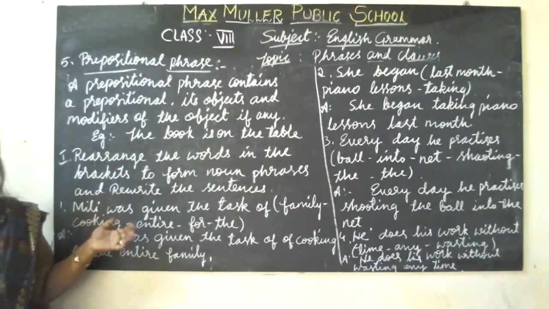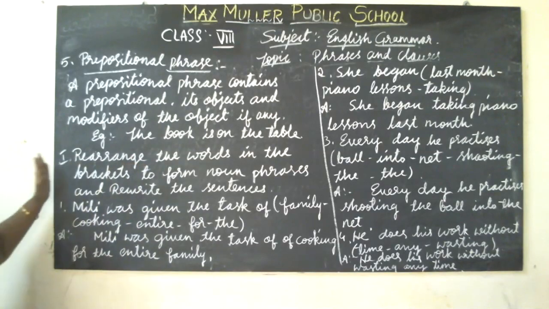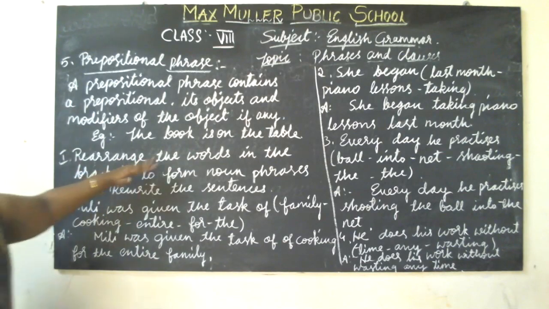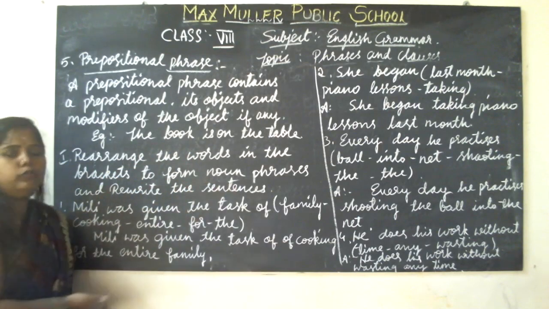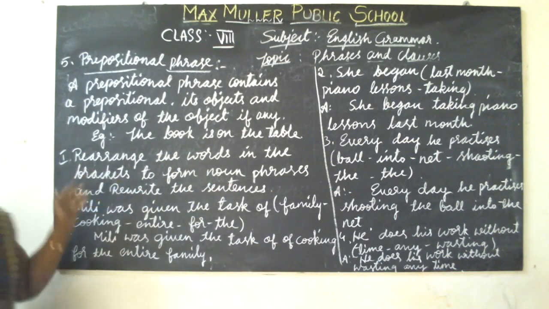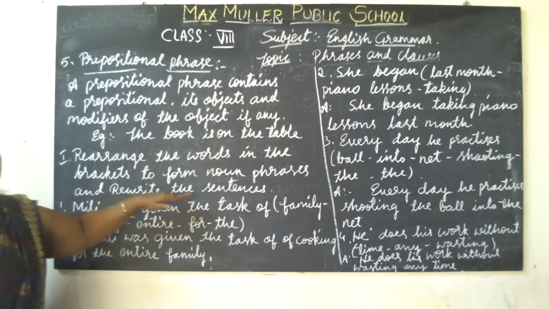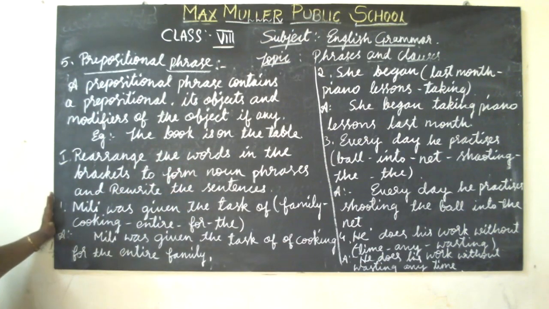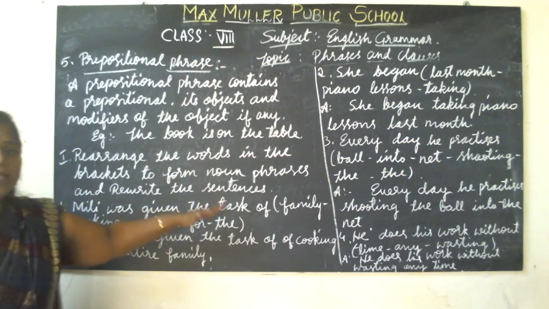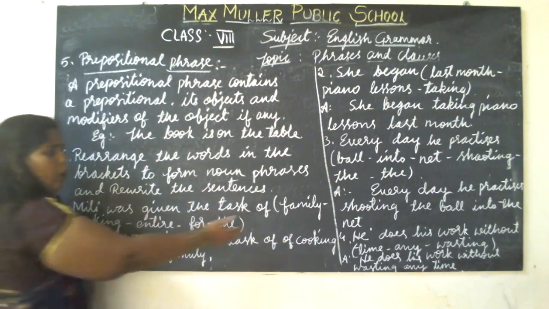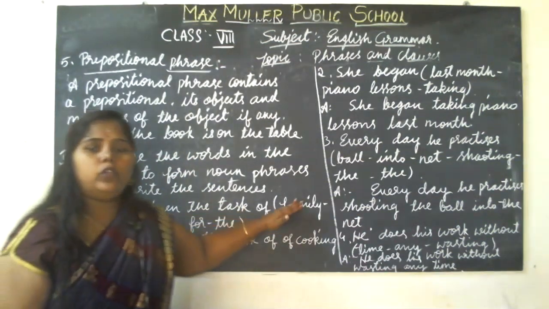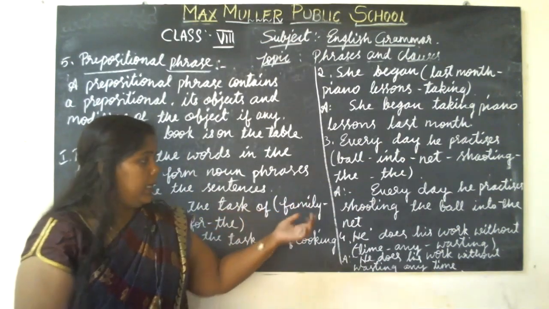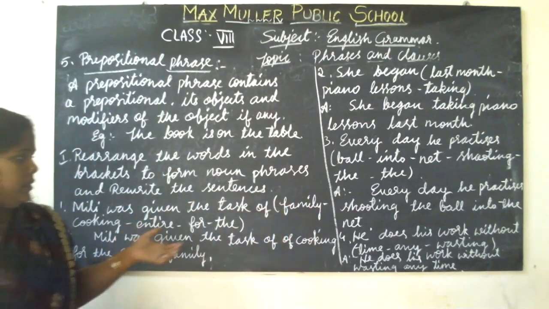Okay, now let's go for the exercise. That is First Main. In your textbook, First Main is there, no? From the first main, it says rearrange the words in the brackets to form noun phrases and rewrite the sentences. Here, the first one is "Millie was given the task of". They have given only half a sentence. In the bracket, they have given clues for you. You have to make use of these and make a complete sentence.